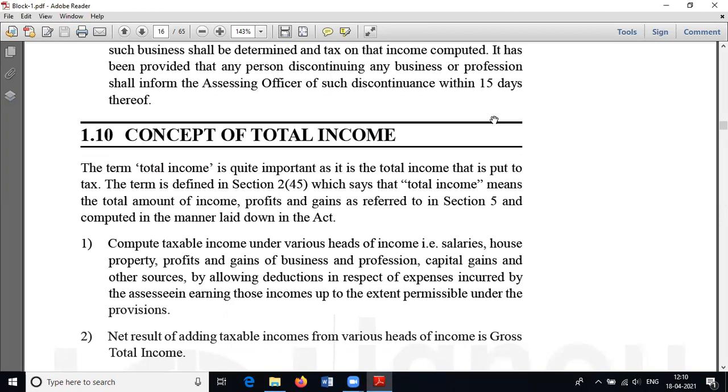So nobody has to pay tax on his gross total income. Then the next question is